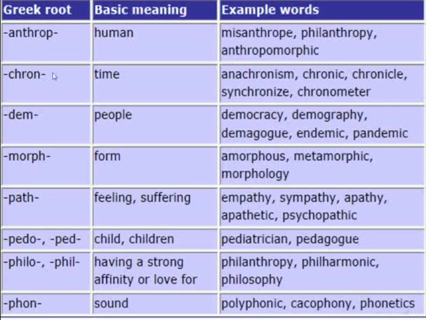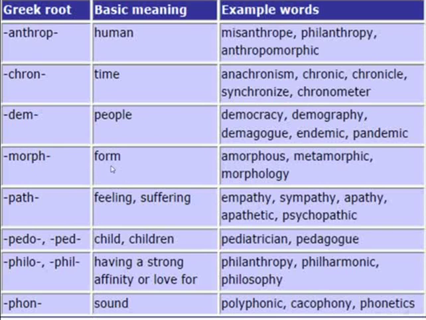Another Greek root, chron. It means time. Examples for these days' use: anachronism, chronicle, synchronize, chronometer. All these include chrono, which refers to time and has the Greek root chron. Another Greek root, dem. It means people. Examples for the use these days: democracy, demography, demagogue, endemic, pandemic. All these include dem. Here you find it. So it refers to people.